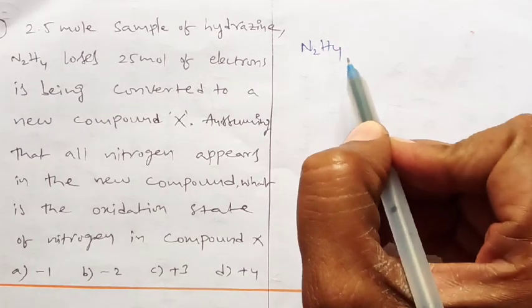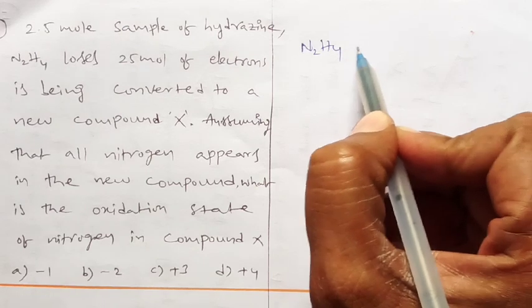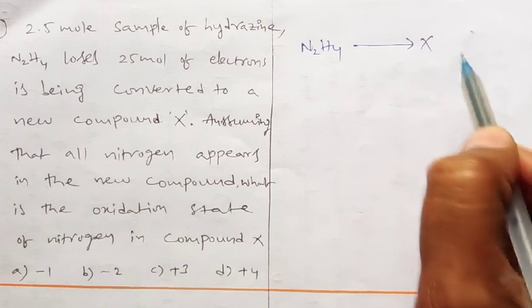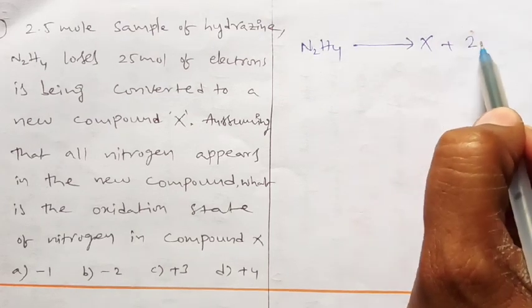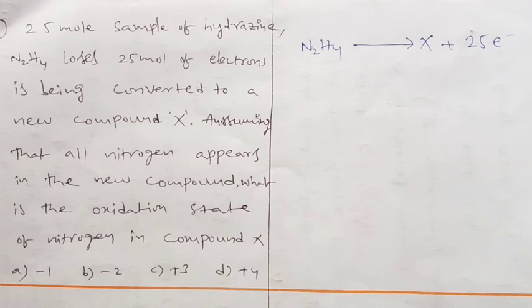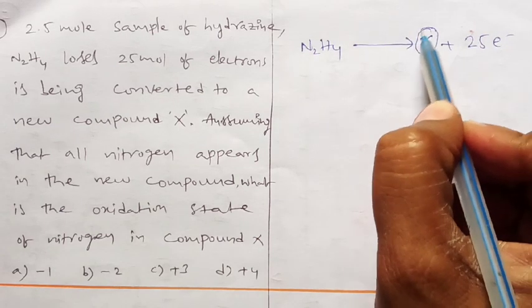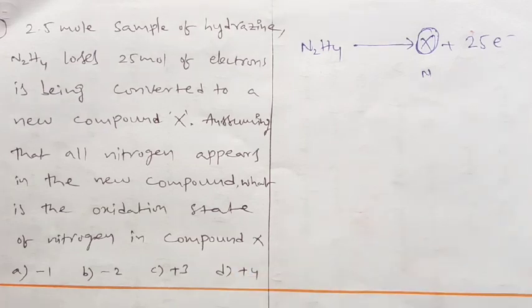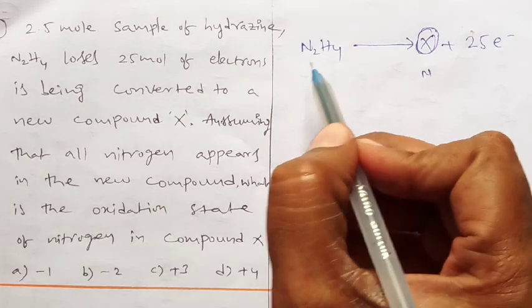So here N2H4 is the initial compound. By losing 25 mole of electrons, it is converted into some compound X. So what is the oxidation state of nitrogen in X? They said that on both sides the number of nitrogen atoms is the same. Is it clear?